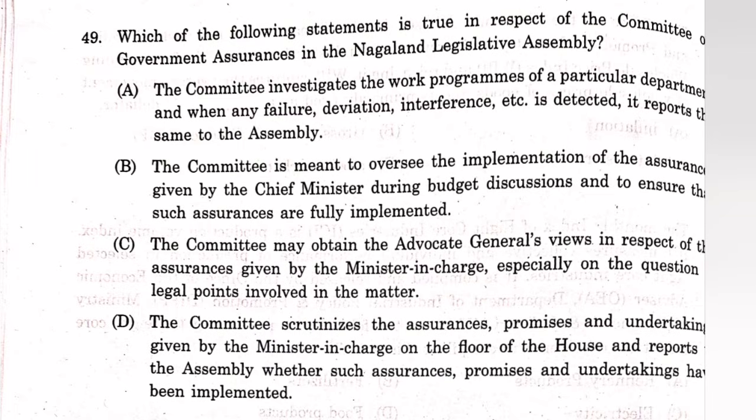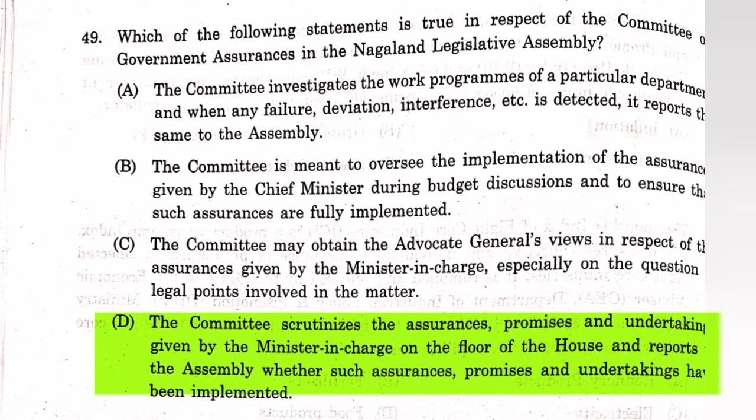Question number 49. Which of the following statements is true in respect of the Committee on Government Assurances in the Nagaland Legislative Assembly? The answer is D. The committee scrutinizes the assurances, promises, and undertakings given by the minister in charge on the floor of the House and reports to the Assembly whether such assurances, promises, and undertakings have been implemented.